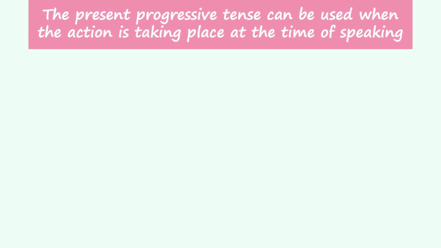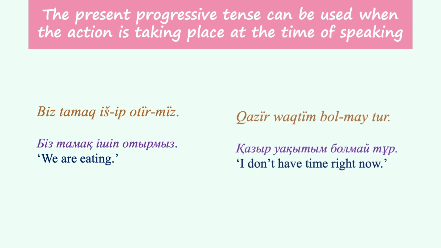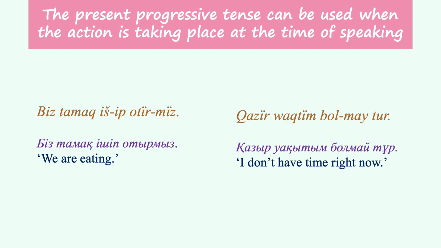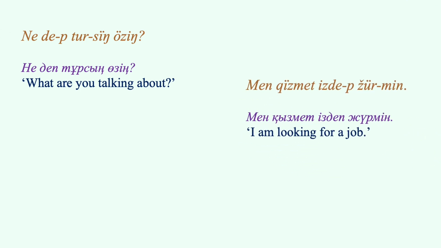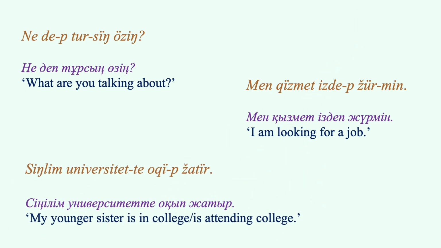The present progressive tense can be used when the action is taking place at the time of speaking. For example, біз тамақ ішіп отырмыз. We are eating. Қазір уақытым болмай тұр. I don't have time right now. Не деп тұрсың өзің? What are you talking about? Мен қызмет іздеп жүрмін. I am looking for a job. Сіңлім университетте оқып жатыр. My younger sister is in college or is attending college.